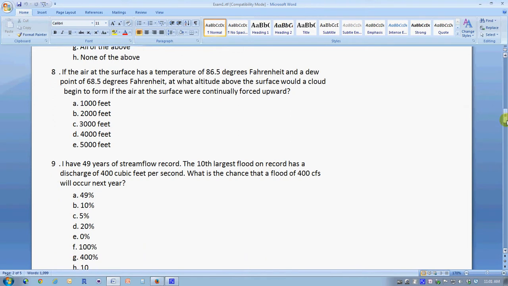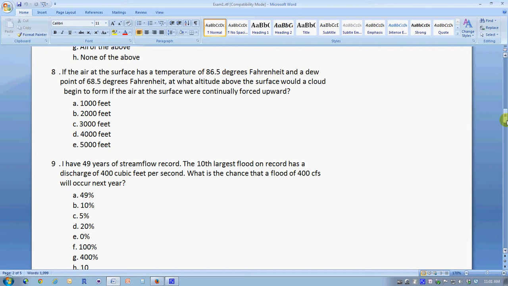Question 8 is a numerical question, and the way in which this question is figured out is to realize that for every 1,000 feet of elevation, the temperature of an air mass decreases by 5.5 degrees, and just to complicate matters a little bit, the dew point falls by 1 degree.